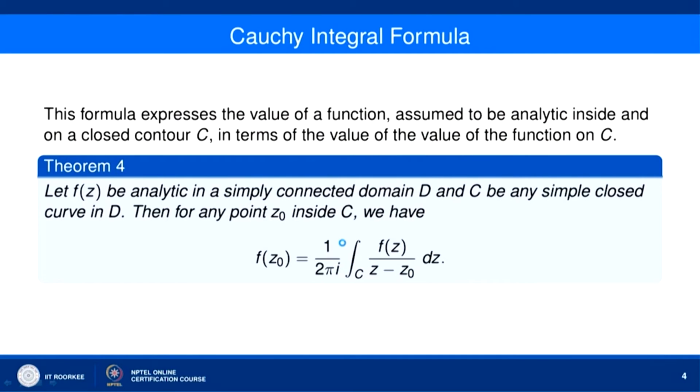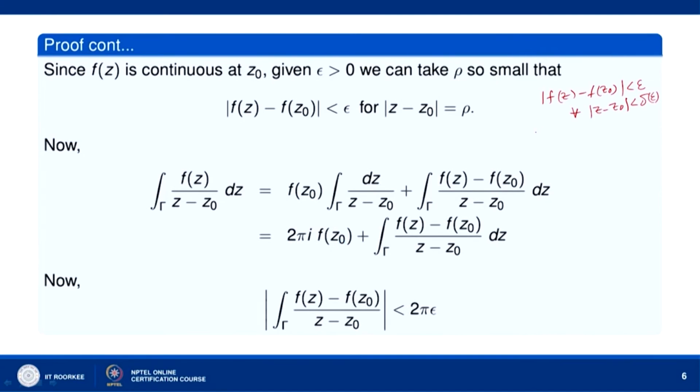So, when you take rho to be less than delta, then mod of f z minus f z naught will be less than epsilon for the circle gamma, that is mod of z minus z naught equal to rho, because this is an open circular disc with center at z naught and radius delta.